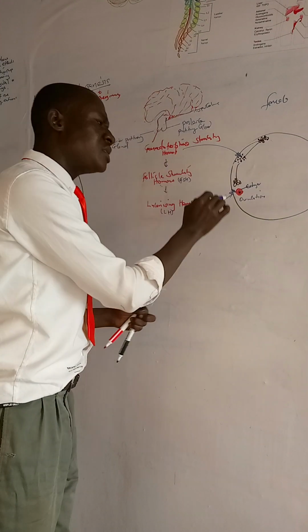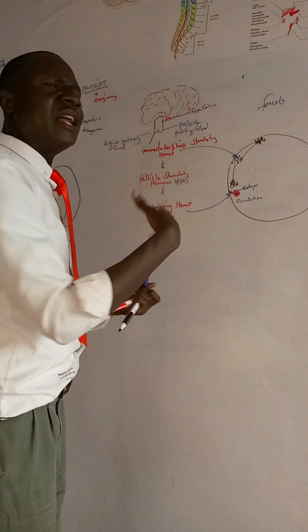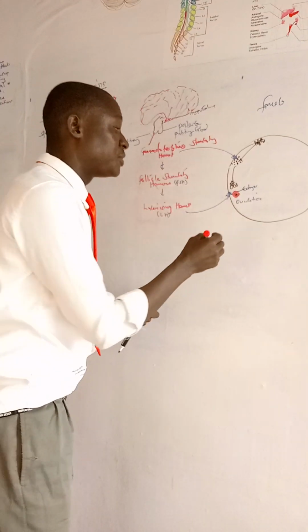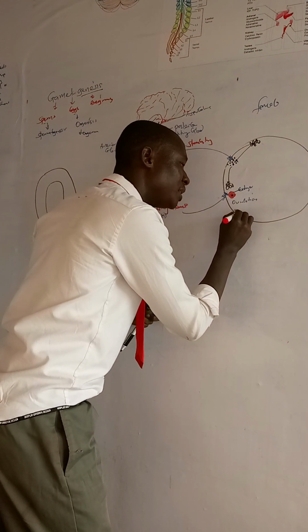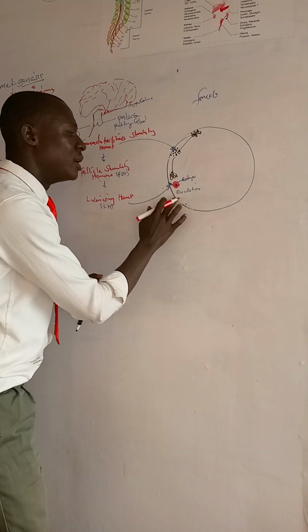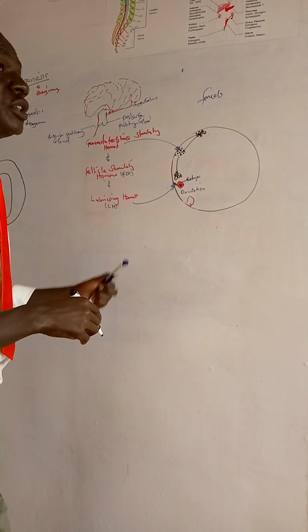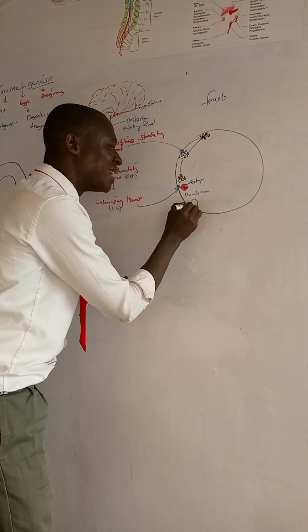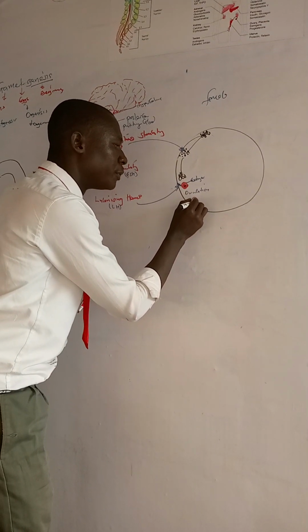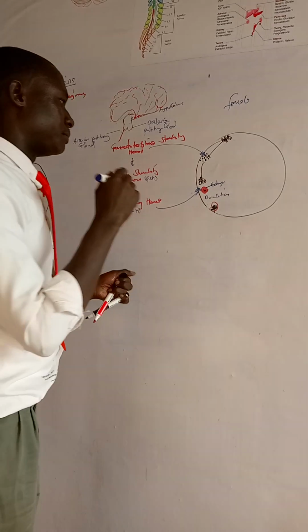Now, this luteinizing hormone further, in that process of the movement, there are some cells that remain behind. There are some cells that are detached along, and these cells will be further stimulated by this luteinizing hormone to produce another hormone known as progesterone.